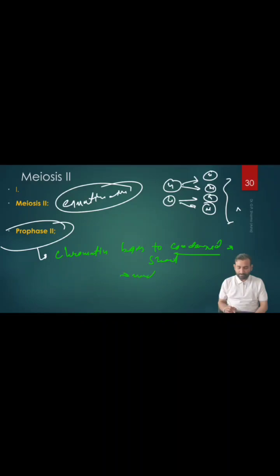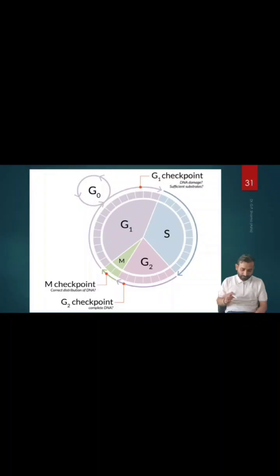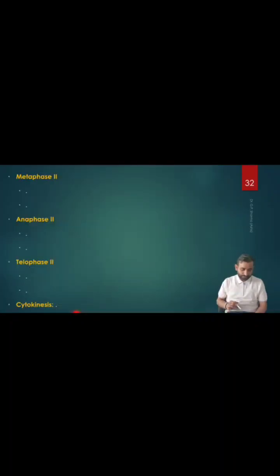Again the nuclear membrane begins to degenerate, and the centrosome divides into two and moves to the opposite poles, and aster formation begins. Aster formation means what? The microtubule formation begins, right? This stage is already done. And in metaphase 2, what happens?